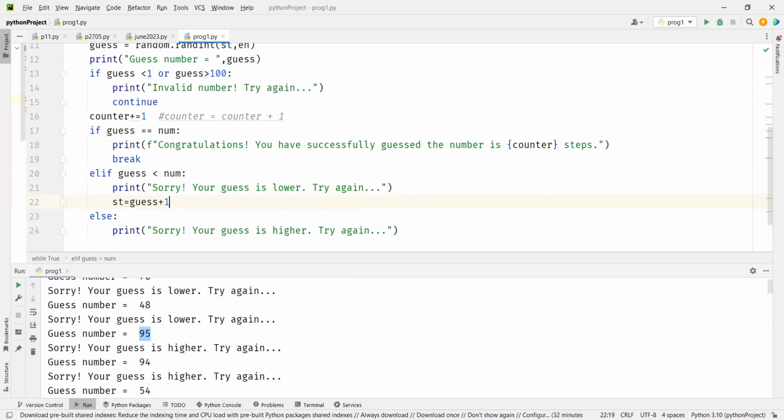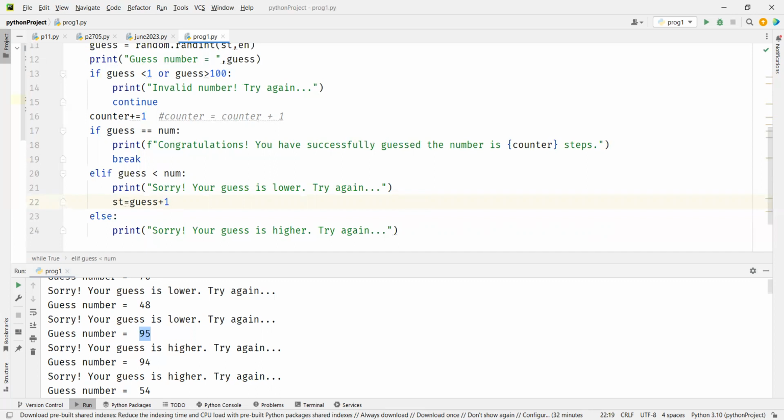So what I'm doing, I'm changing the starting value now to 26. 25 is lower, so it can think of 26, but it should not think of 25 or 24 or 23 or 1 or 2, anything. So I'm changing the range to this minimum range. This is what we're doing in our mind when we're playing this game.